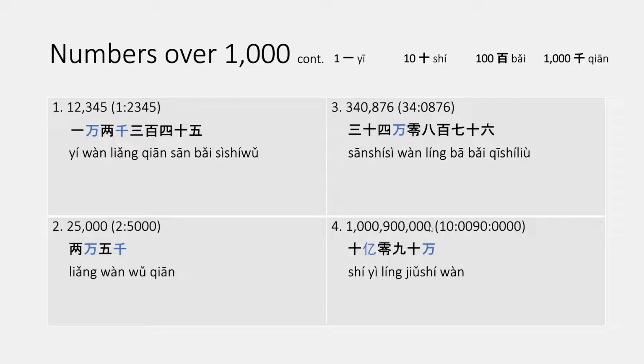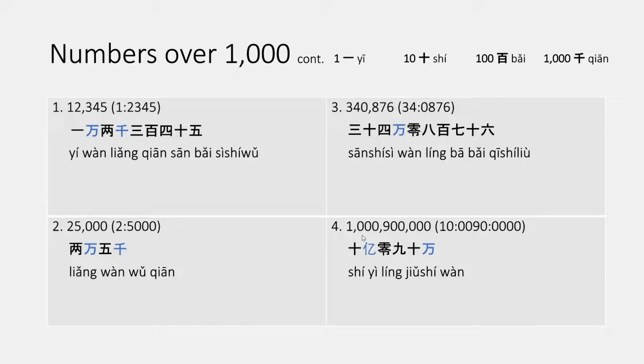For example 4, we have 1,900,000, and changed into the Chinese groupings we have 10, so 10. And since we are in the third group of 4-digit groupings, 1, 2, 3, it changes from 1 to 1. So we have 10, 0 to say the zeros, 90,000. So the last part, we are just saying what we see. We are in the 1 grouping and we see a 90, so it's 91.